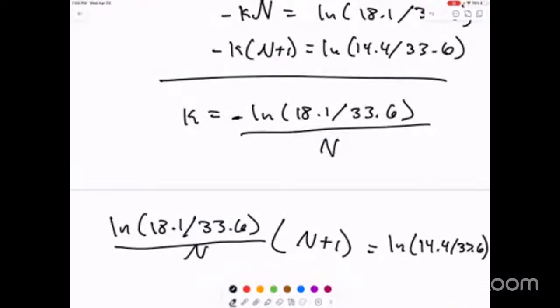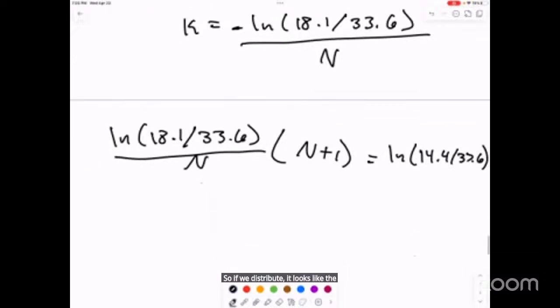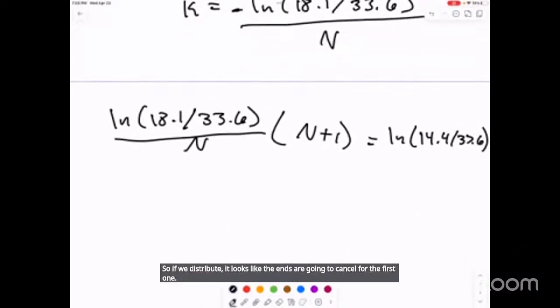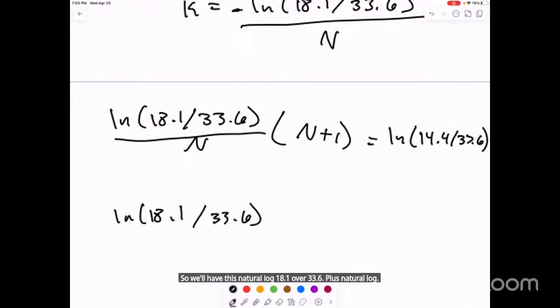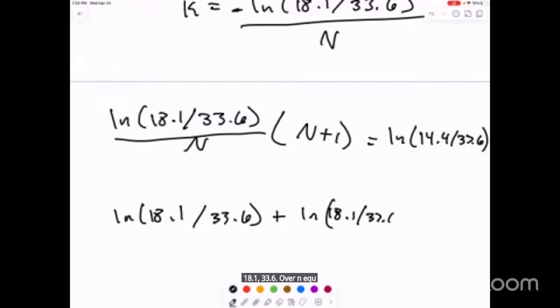If we distribute, the Ns cancel for the first term. So we have natural log of 18.1 over 33.6 plus natural log of 18.1 over 33.6 over N equals natural log of 14.4 over 33.6. I think we're in the home stretch.